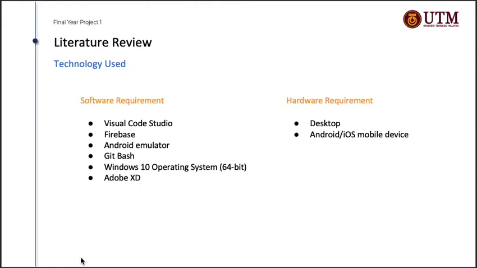I shall be using Git Bash to perform Git repositories. I shall be using Windows 10 operating system to develop the system, and Adobe XD for my user interface. Next are the hardware requirements I have used for the project, which is a desktop to develop the system, and also an Android or iOS mobile device to test out the project.